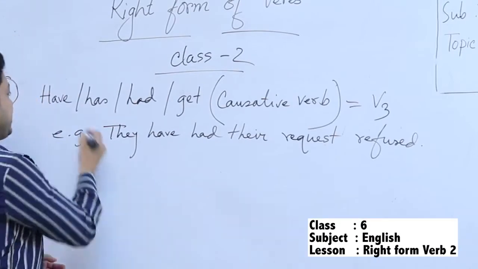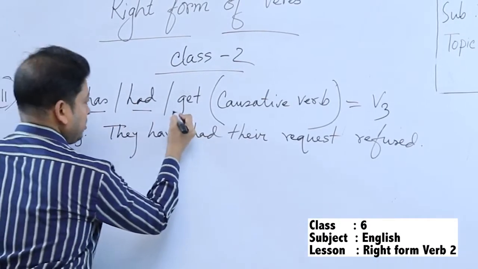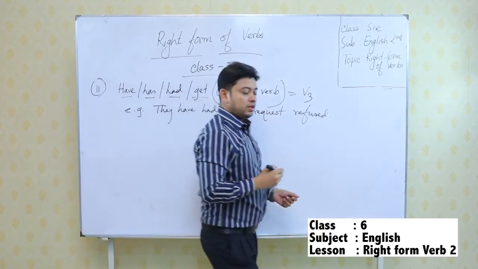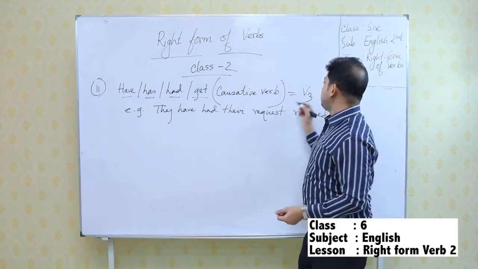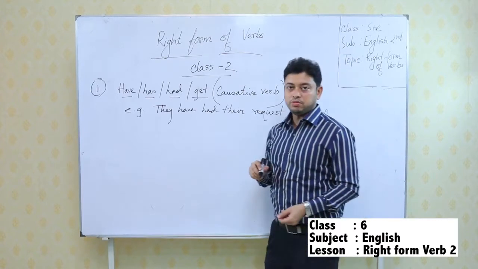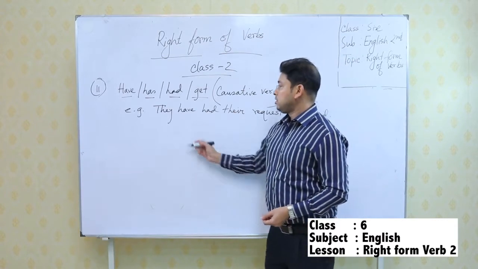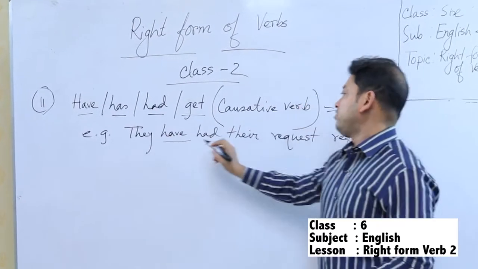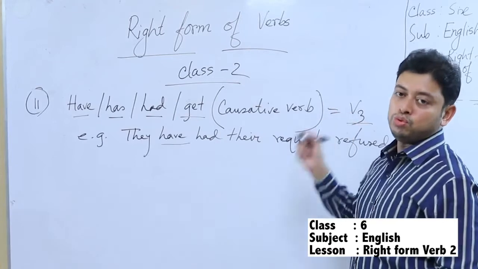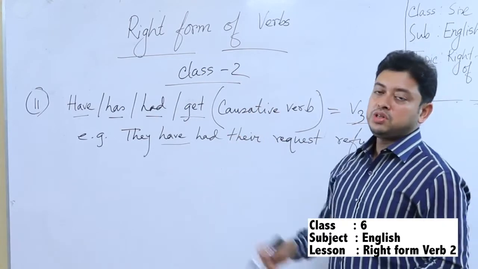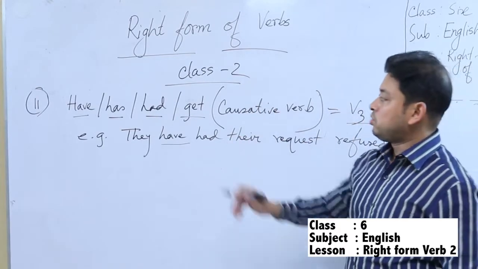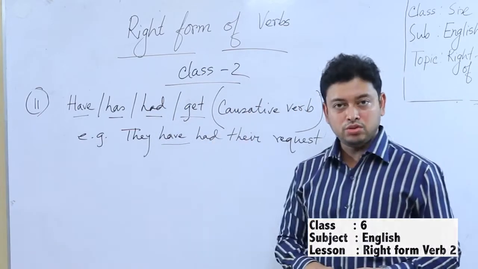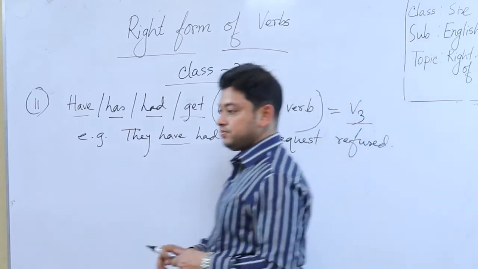So, if there is have or has or had or get, and if any of these verbs is used as a causative verb, after this causative verb there will be the past participle form of the verb. Now, look at the example, they have had their request refused. So, here the past participle form is given. So, according to this rule, the past participle form will be followed when any verb is used as a causative verb.